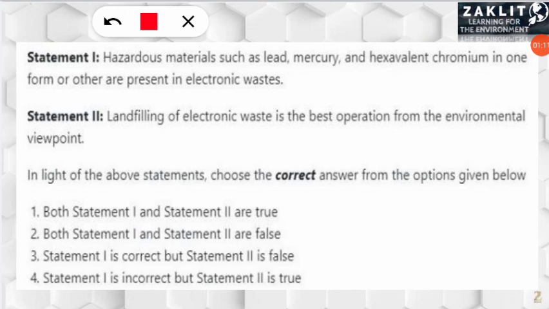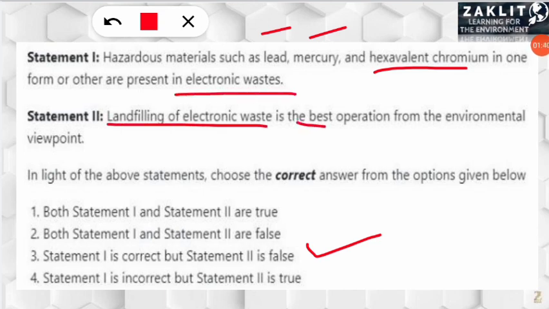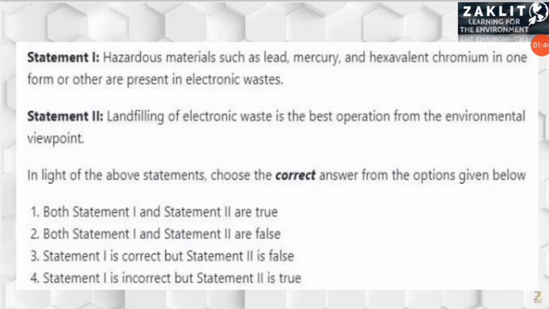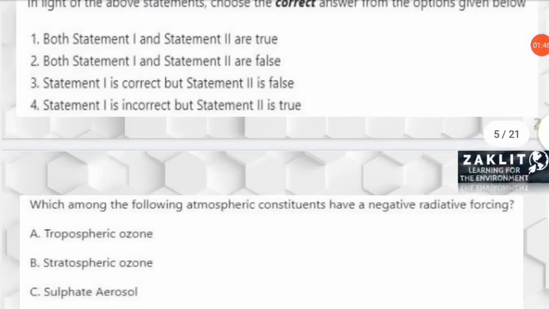Moving to the next question, two statements were given and we had to find the correct option for both statements. Here statement 1 is correct but statement 2 is false, because hazardous materials such as lead, mercury and hexavalent chromium are present in e-waste, that is electronic waste, but landfilling this electronic waste is not the best option from the environmental viewpoint. So here option number 3 will be correct. Moving on to the next question.